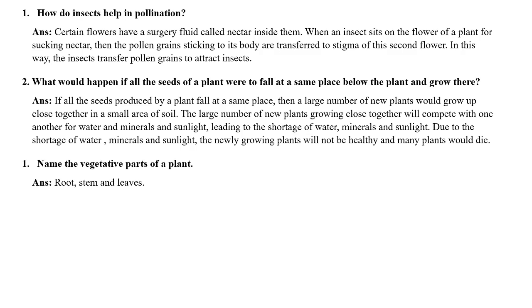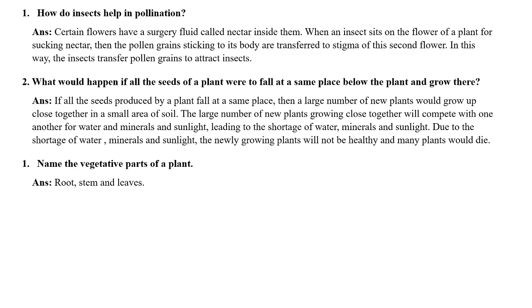Like for honey sucking, they sit on the flower, and as they sit on the flower, the pollen grains attach or stick to its whole body. And when the insect moves and it sits on the stigma of another flower, they transfer the pollen grains, and that's how pollination occurs. Next question, what would happen if all the seeds of a plant were to fall at the same place below the plant and grow there?